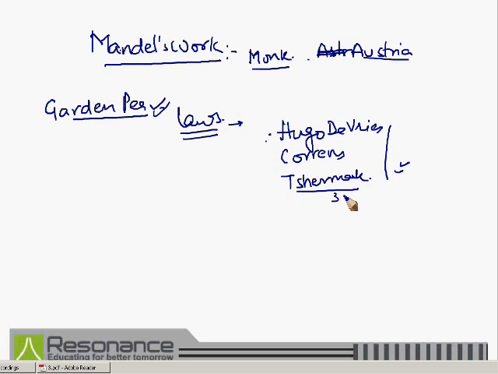After 30 years of the death of Mendel, these laws are still considered as a basis of genetics.